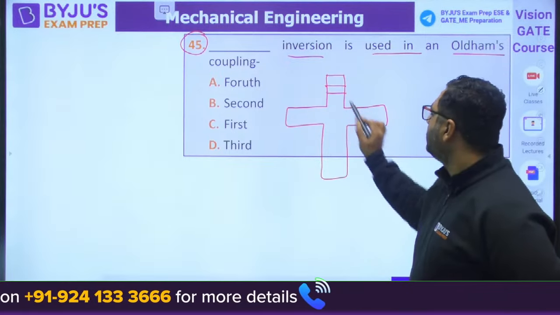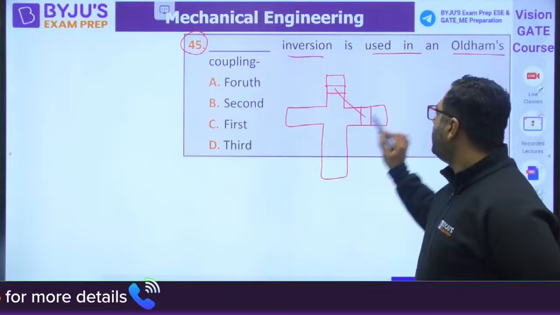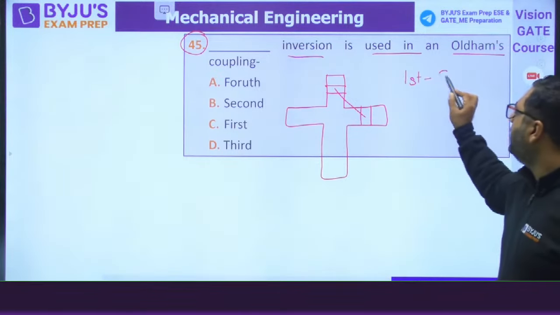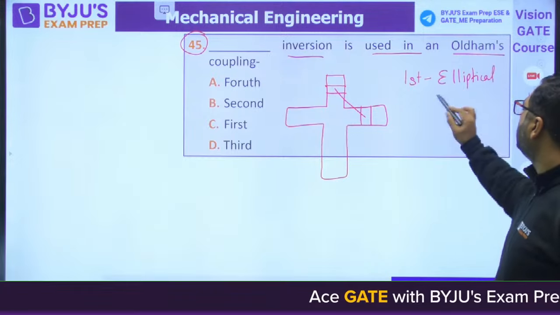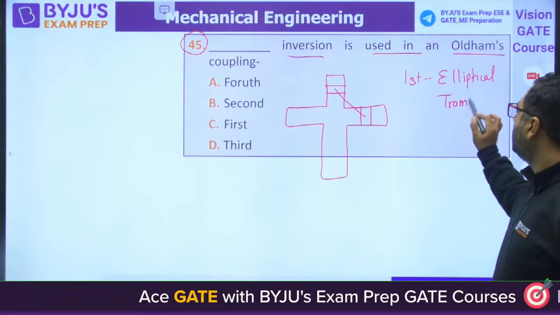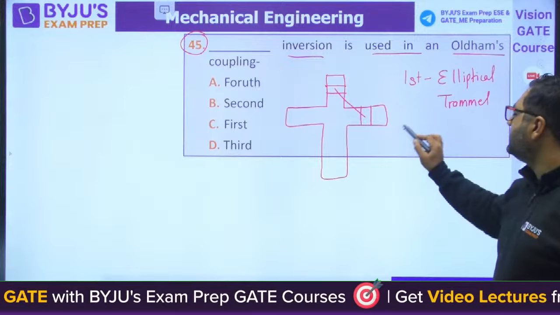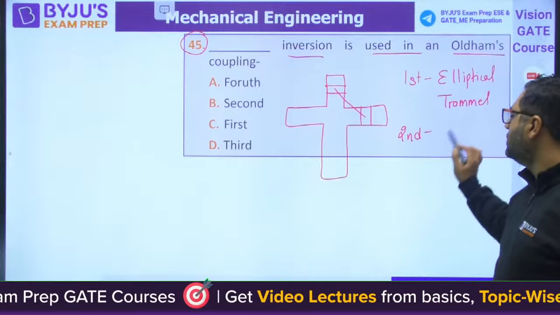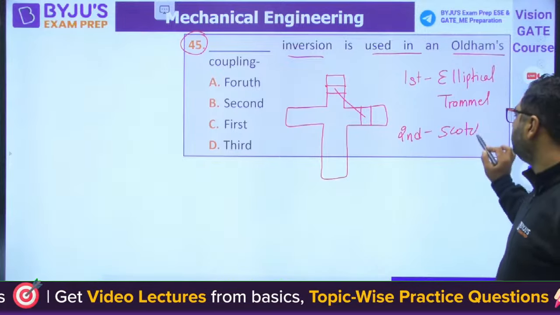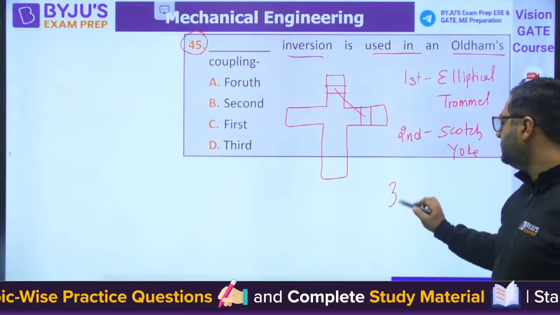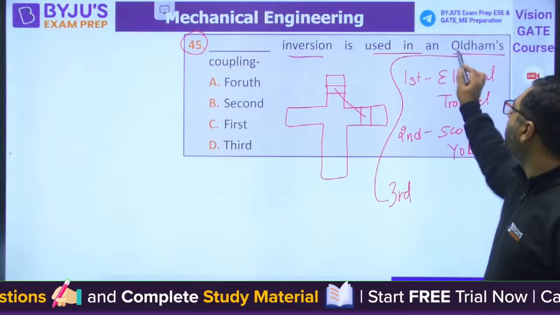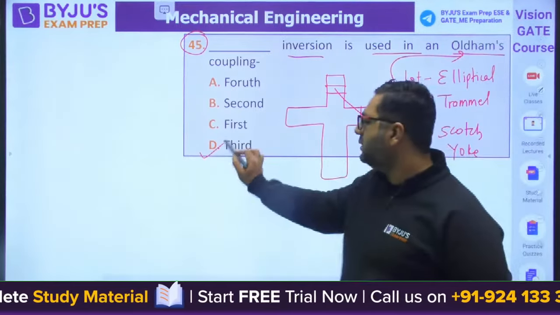The first inversion is the elliptical trammel. The second inversion is the Scotch yoke mechanism. And the third inversion is Oldham's coupling. The answer is D.